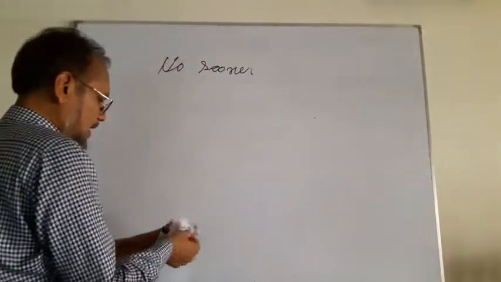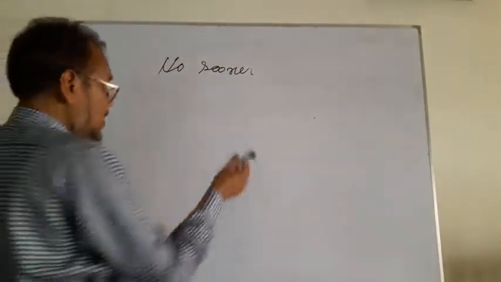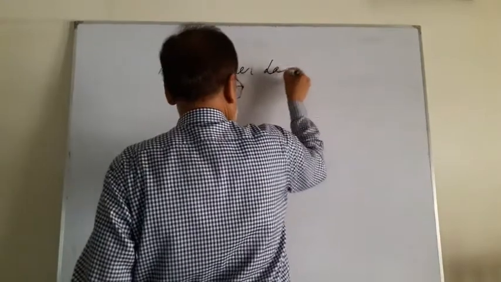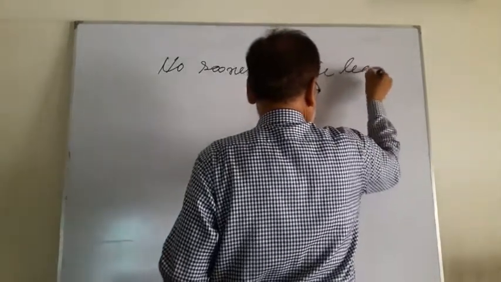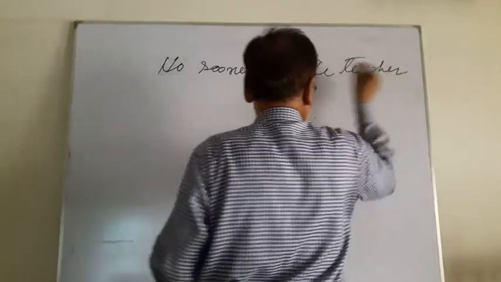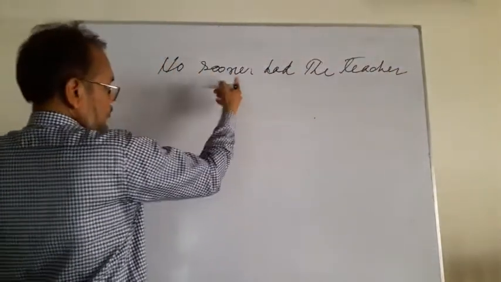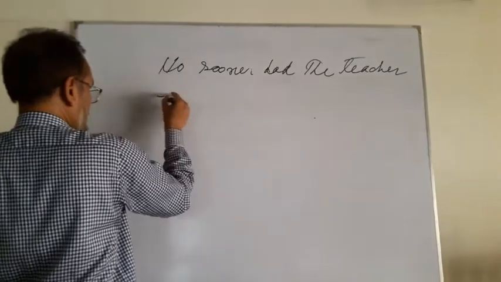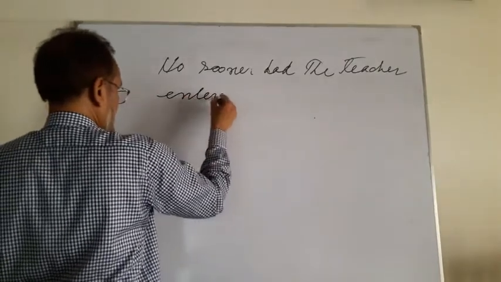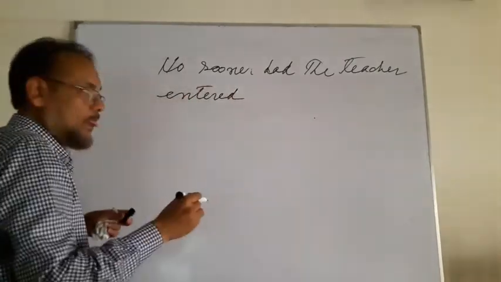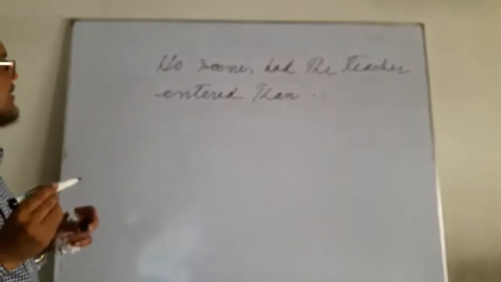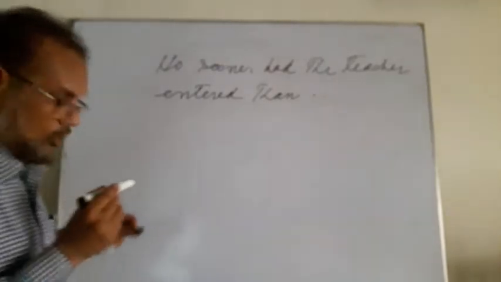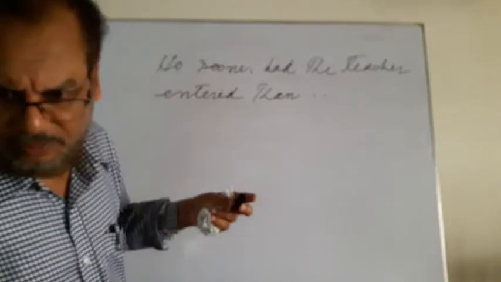Suppose, no sooner had the teacher, T-E-A-C-H-E-R. No sooner had is used, so the verb, of course, entered, E-N-T-E-R-E-D, will be in the past participle. And then will become, because then is the connecting word. No sooner had the teacher entered into the room, it will be very okay.